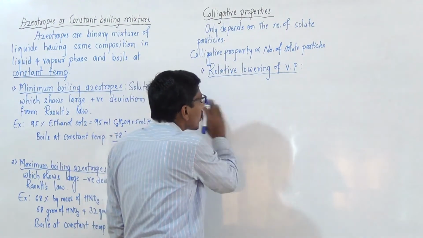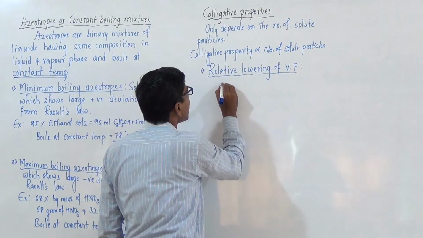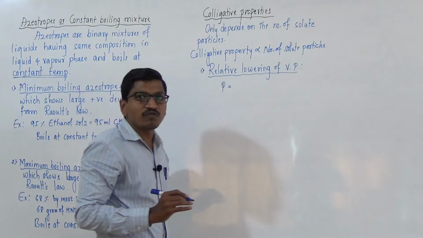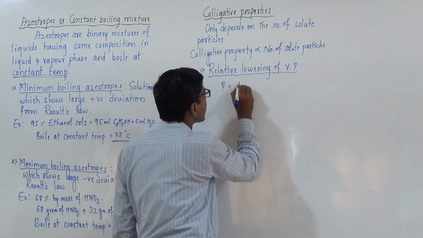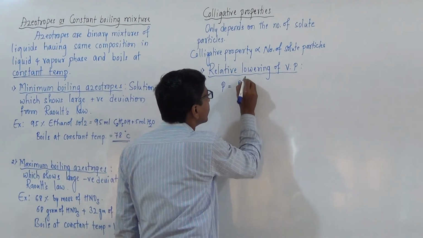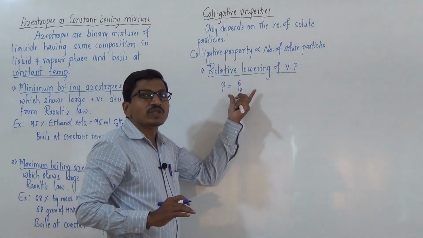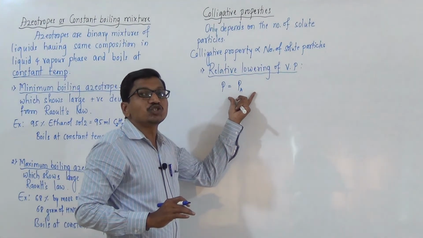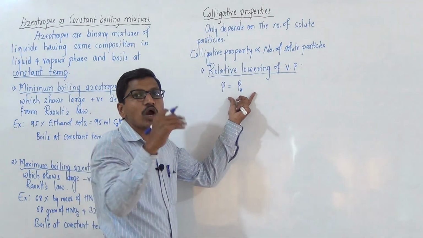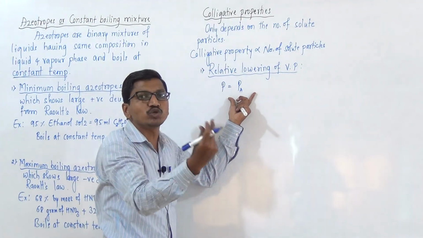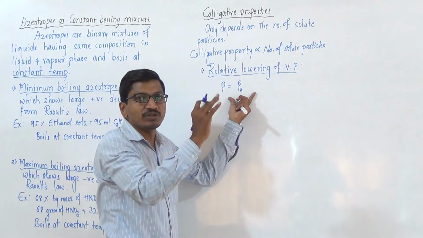According to Raoult's law, the total pressure of the solution is equal to Pa. Pa is nothing but the vapor pressure of component A, that is the solvent, and the solute is non-volatile in nature, so there is no contribution to the vapor pressure of the solution.